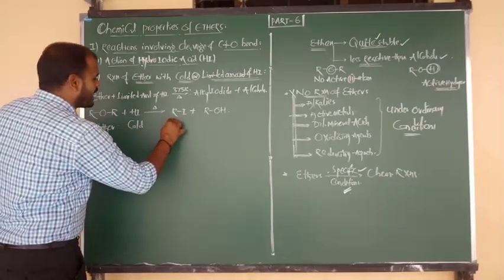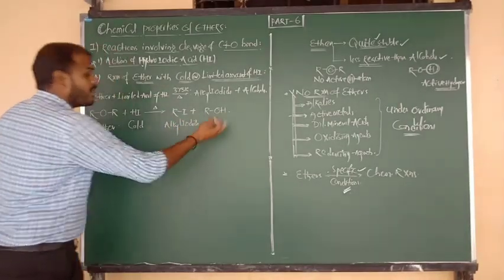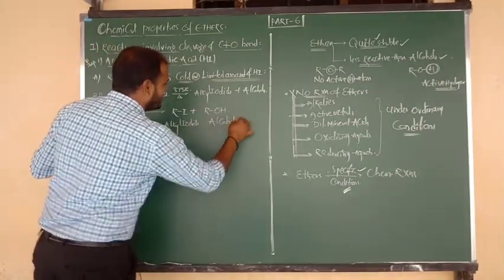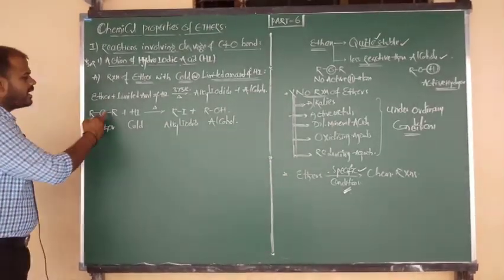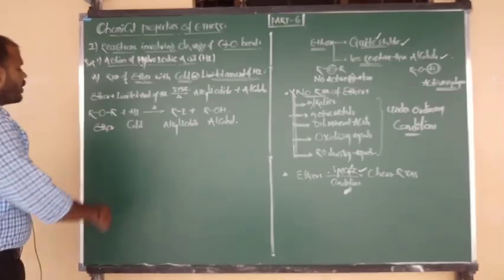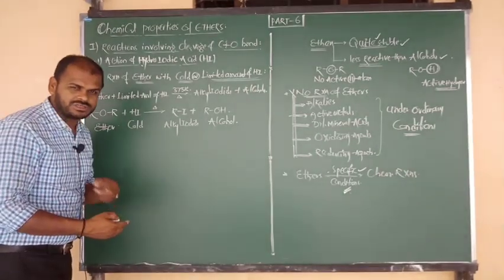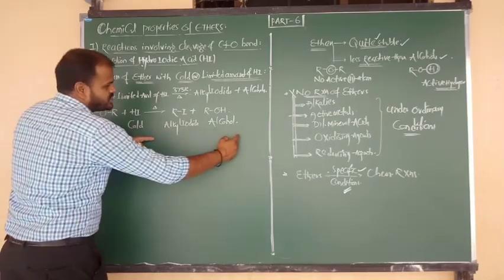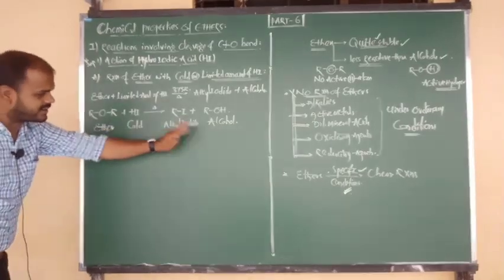So what do you mean by RI, beta? This is nothing but alkyl iodide. And what do you mean by ROH, beta? It is nothing but alcohol. Understood clearly? That means we can break the bond here and we can break it here also. You will get the same product, no difference, beta. Once again, ethers on reaction with cold HI, or a limited amount of HI, form a mixture of alkyl iodides and alcohols. Same statement for that reaction.